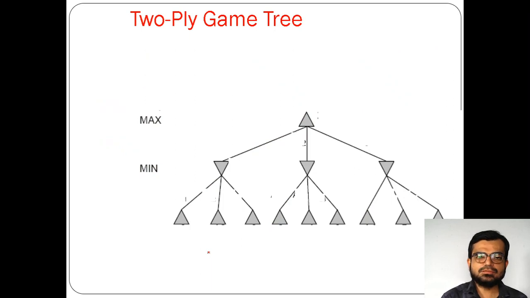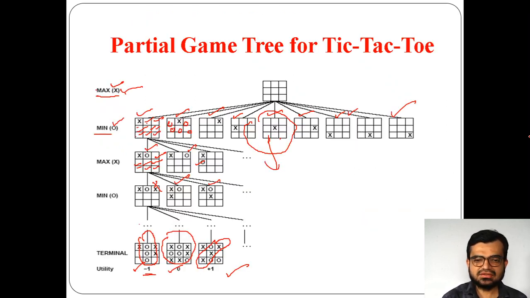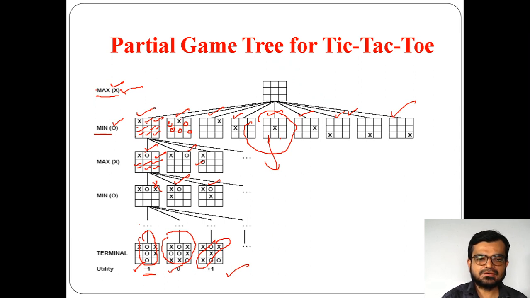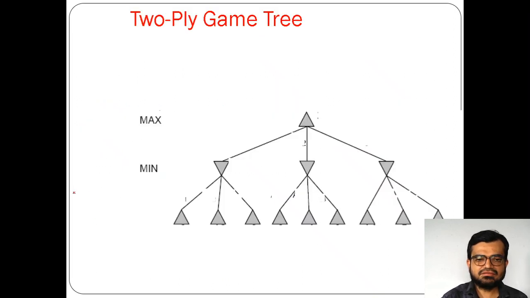Now if you go with a 2-ply game tree, again the same thing here, but I am taking it in a generalized way, okay. For example, as I said here, if it is max then next it is min, and if it is max, next it is min. So same thing here also, when it is max, for the first time initially it will be max only, remember, the second time it will be minimum, right.